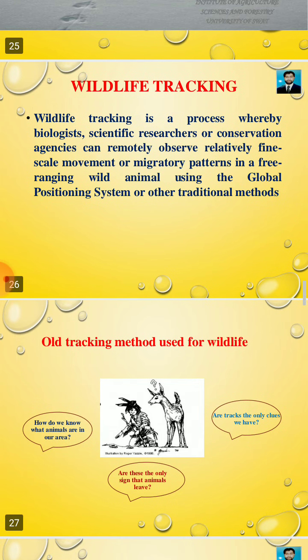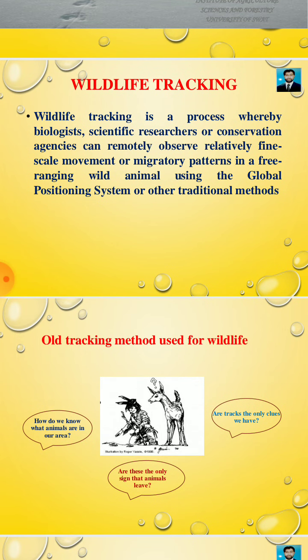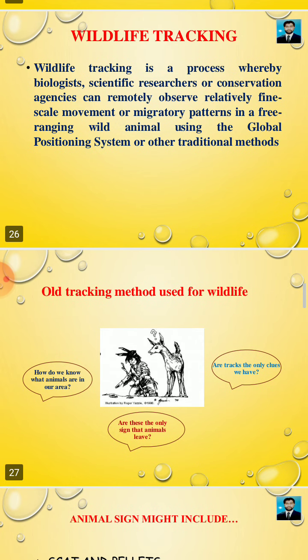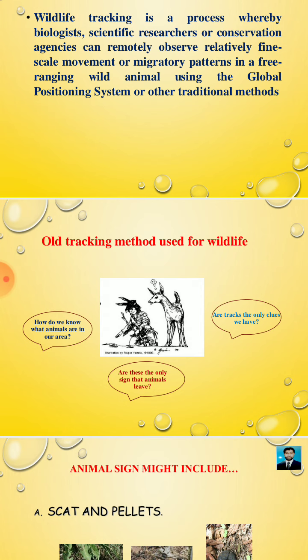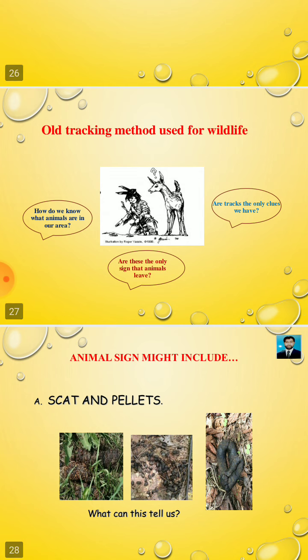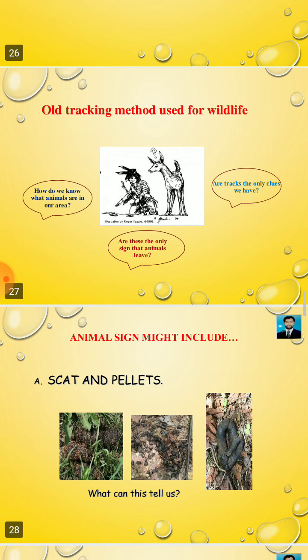What is wildlife tracking? Wildlife tracking is a process whereby biologists, scientific researchers, or conservation agencies can remotely observe relatively fine-scale movements or migratory patterns in free-ranging wild animals using the global positioning system, GPS, or other methods. How do we know that animals are here?